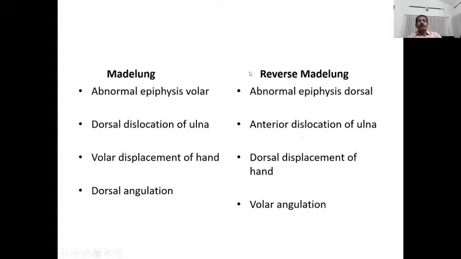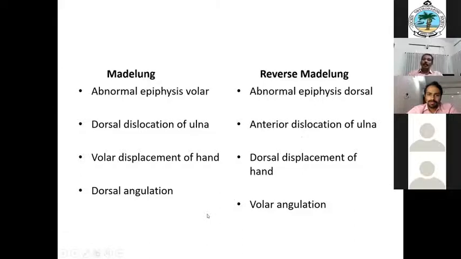So when such a case comes and the ulnar head is less prominent, you think of the condition reverse Madelung. The abnormal epiphysis is dorsal in reverse Madelung. It may be rare, but when such a case comes, when the ulnar head is less prominent, you must keep in mind that such a condition is also there. I hope you are hearing reverse Madelung for the first time, isn't it? Everybody is sleeping. Make it alive and active. Participate in the discussion. At least say yes or no. Yes, sir. First time.